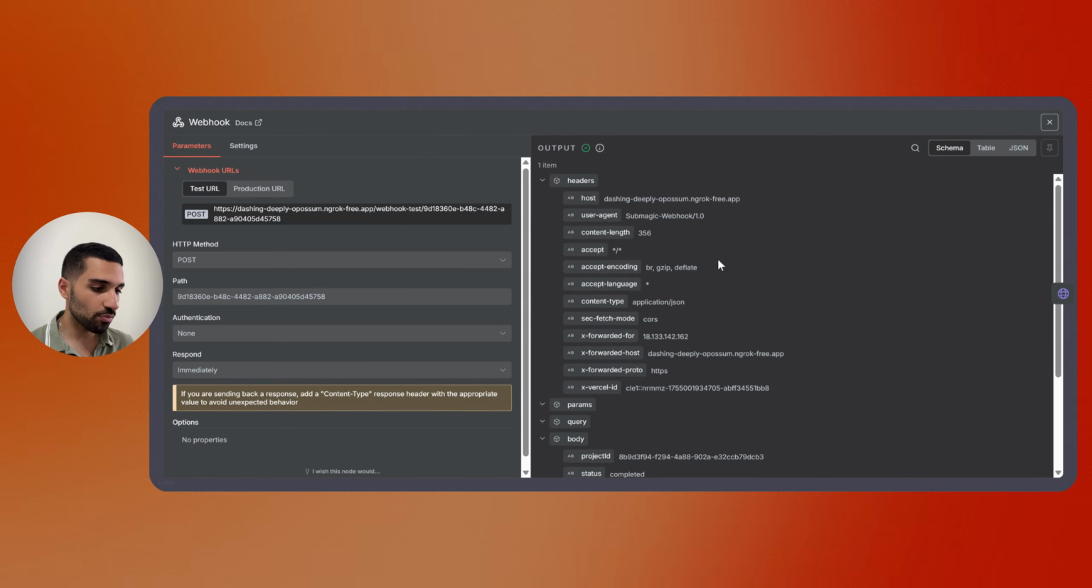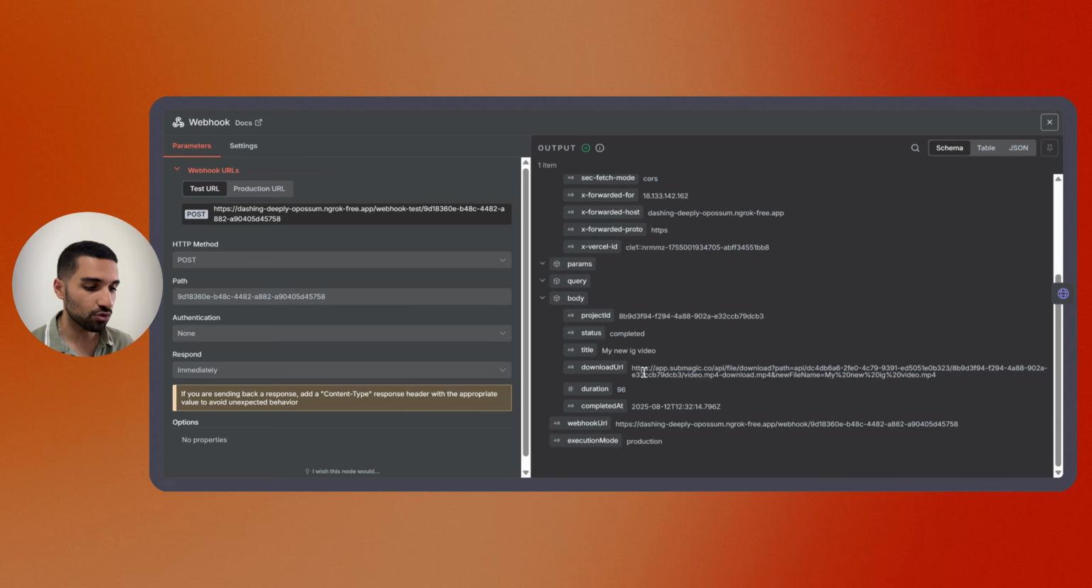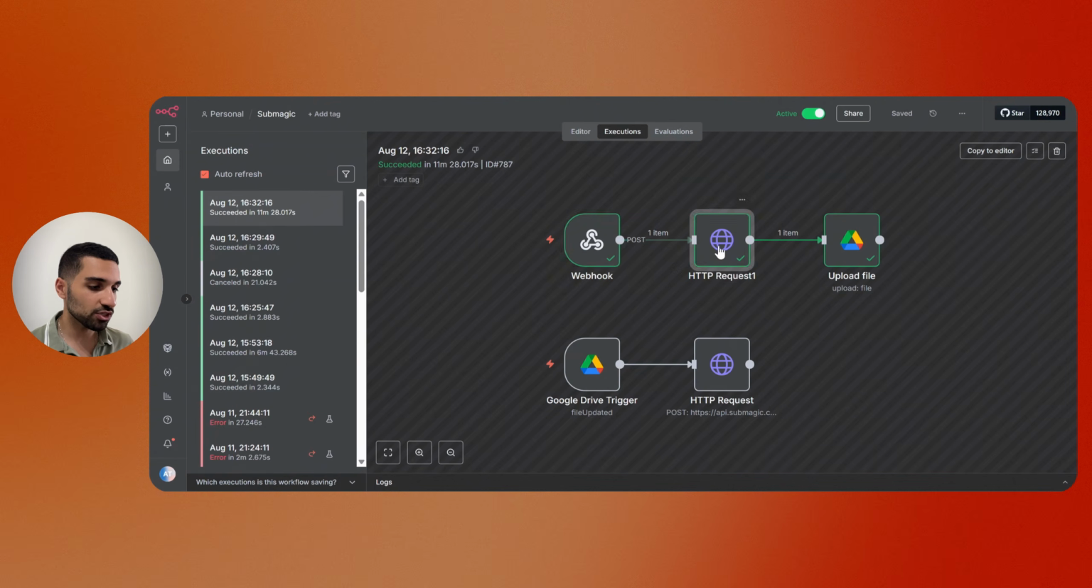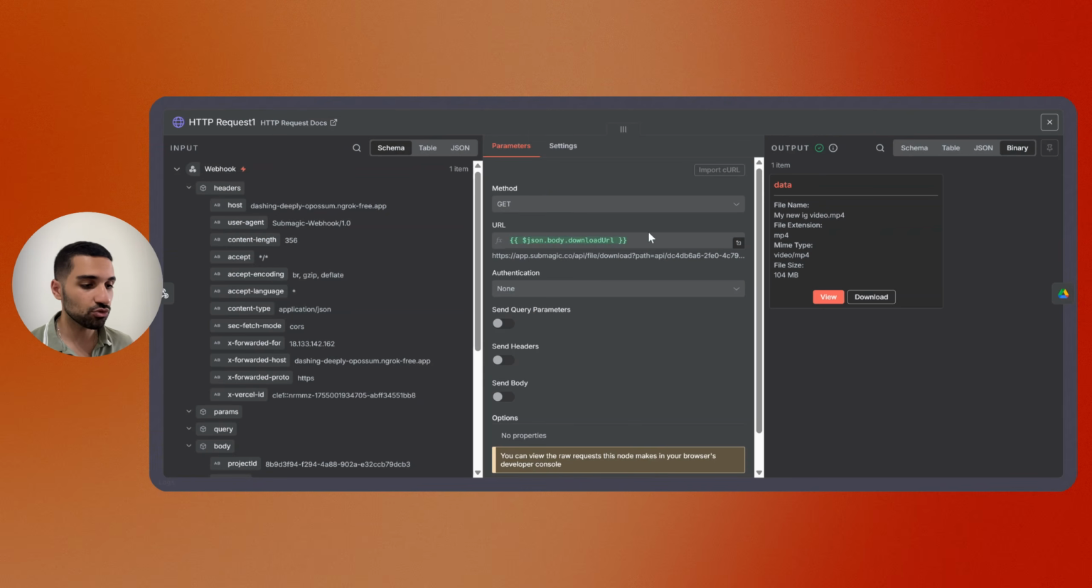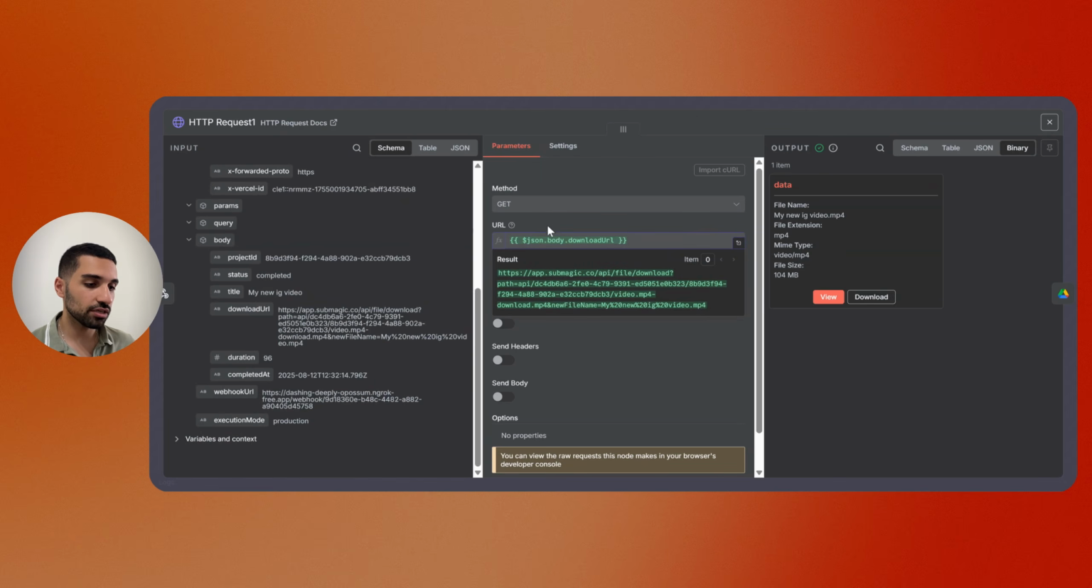So let's open here. We get a bunch of information, but the most important thing inside the webhook is actually the download URL. This is the URL that Submagic gives us so we can download our video. And once we get this, we need to pass it to another HTTP request, where the method should be GET. And inside the URL, you just have to drag this download URL and put it here inside this parameter.